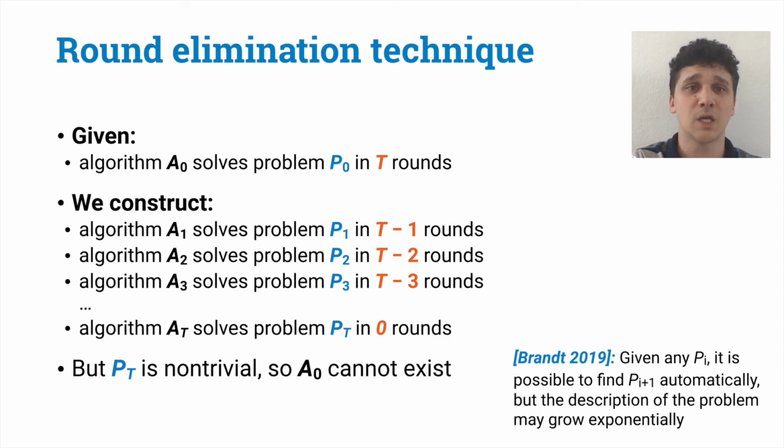Unfortunately, if we just apply such a technique, we may get a family of problems where at each step we have a problem whose description is exponentially larger than the problem of the step before. Hence, if we want to use this technique in practice, we need to find a way to simplify the intermediate problems that we obtain and keep their description small, while still respecting this constraint of being at least one round easier than the previous problem. The hard part in doing that is to simplify problems without making them too easy, since we want to repeat this procedure as many times as possible.